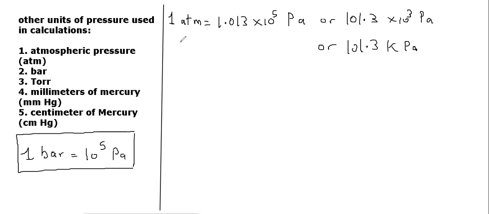Whether you write 1 atm is equal to 1.013 into 10 raised to power 5 Pascal, it is correct, or you can write 101.3 kilopascal, that is also correct, right? This stands for the kilopascal.